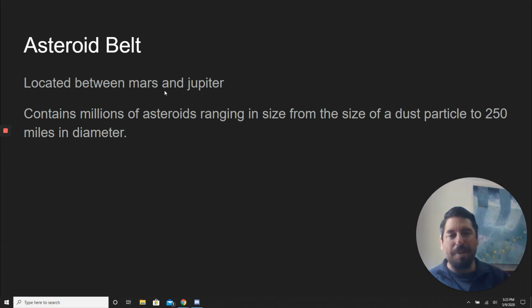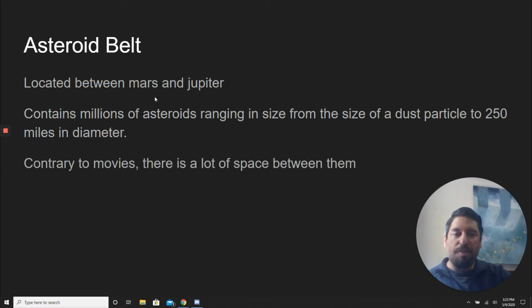We've seen some hit Jupiter, some have hit Earth, some have hit the moon. We have evidence of them hitting the moon and the Earth. We have like these big craters, right, on the moon and the Earth from when asteroids have hit. So all of them aren't in the belt, but most of them are.